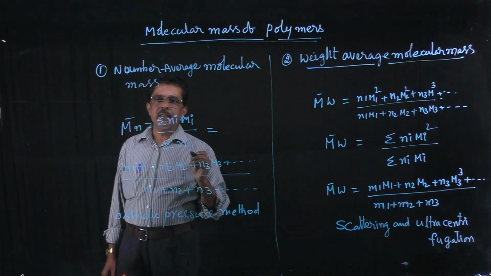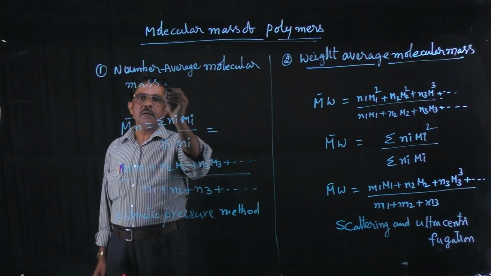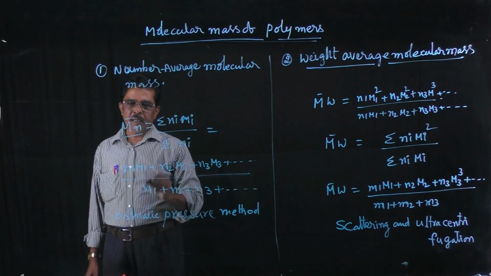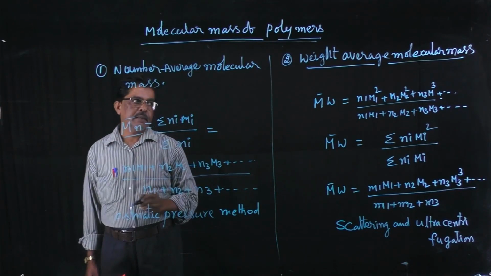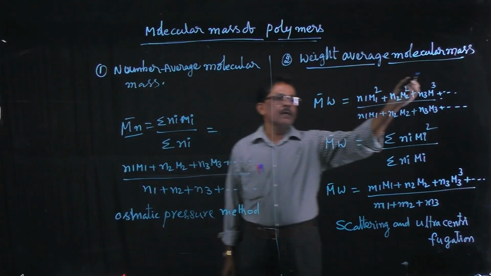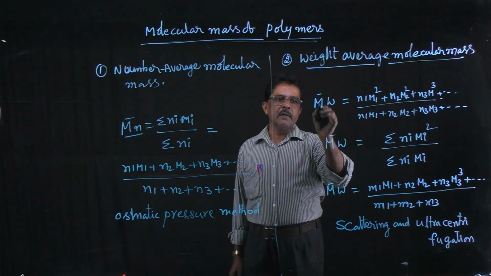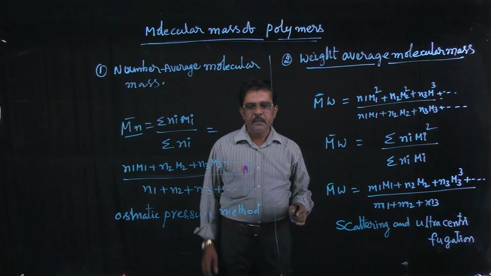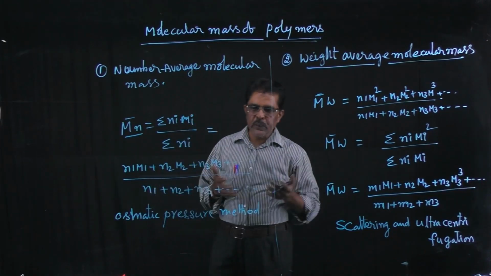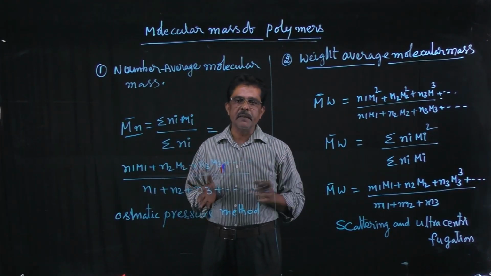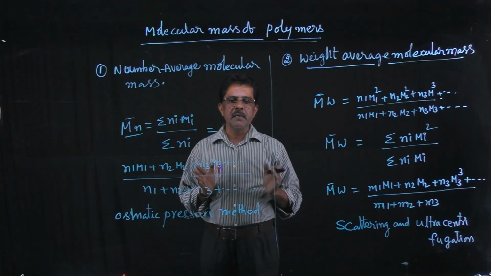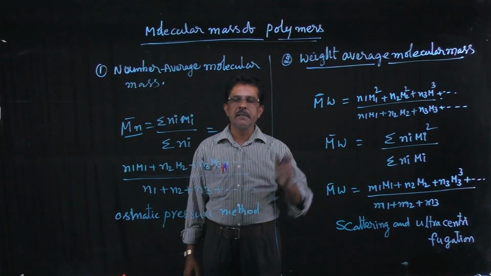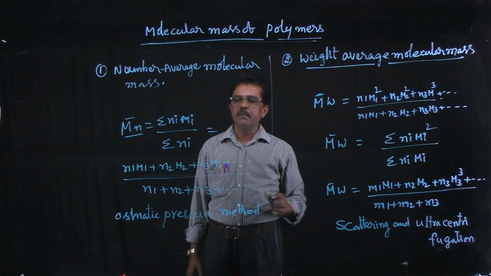There are two ways to express the molecular mass of a polymer: the number average molecular mass, denoted by M bar n, and the weight average molecular mass, denoted by M bar w.